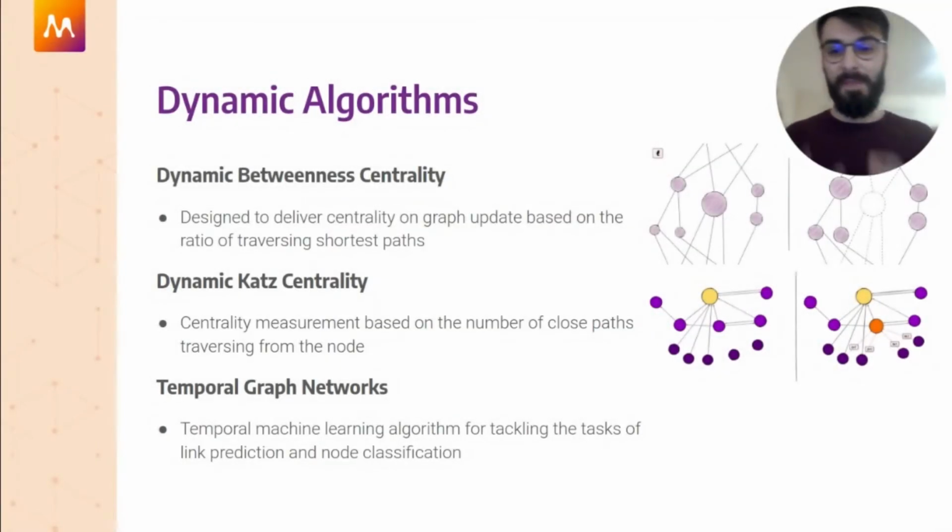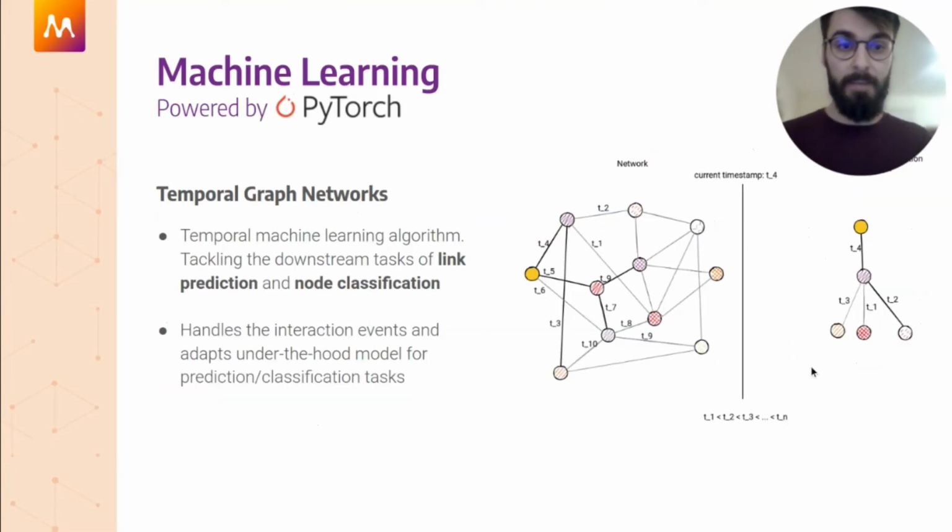On the other side, temporal graph networks are something completely different and completely new. Twitter engineers have been able to develop a method that predicts, classifies, or clusters temporal graph data. And we are bringing the same technique for you to try out in our graph database. While events are coming to a graph, the under-the-hood prediction model is constantly being adjusted. And finally, when the user wants it, it's trained and transferred to evaluation mode to predict on new data.